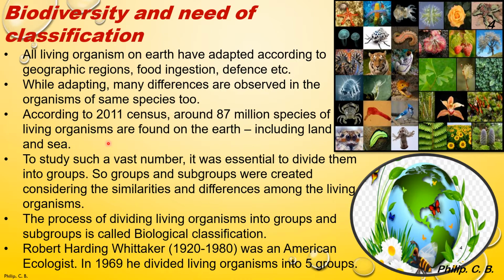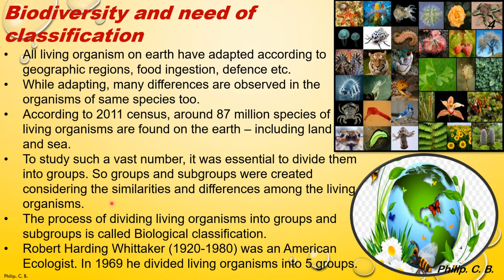That is why they are classified according to the shape, size, structure, etc. On the right side, you can see I added around 30-40 images of different species. You can see these are just a few images. To study such a vast number, it was essential to divide them into groups. So groups and subgroups were created considering the similarities and differences among the living organisms.